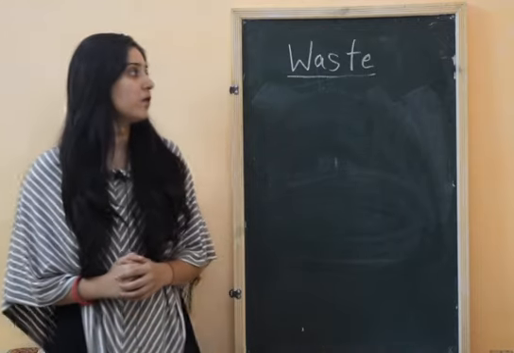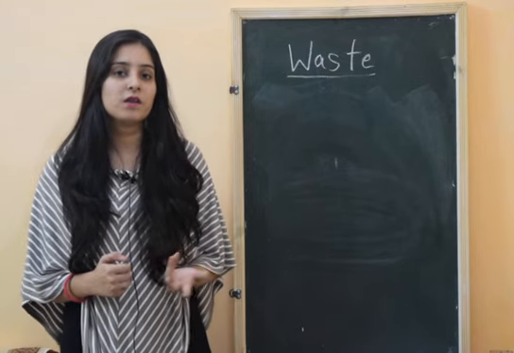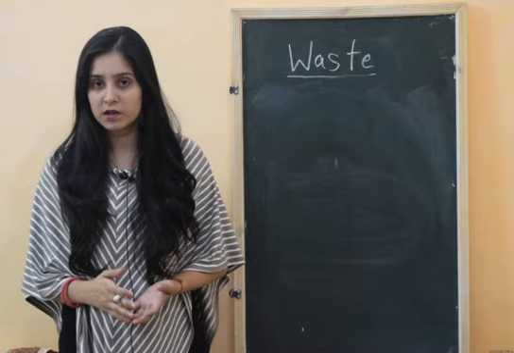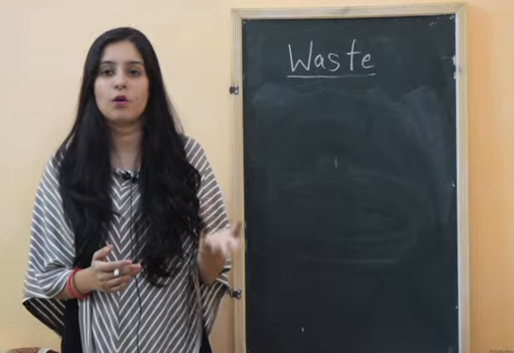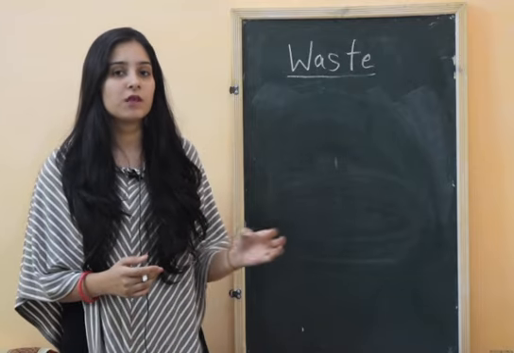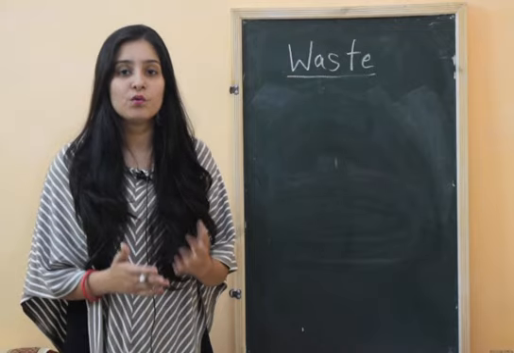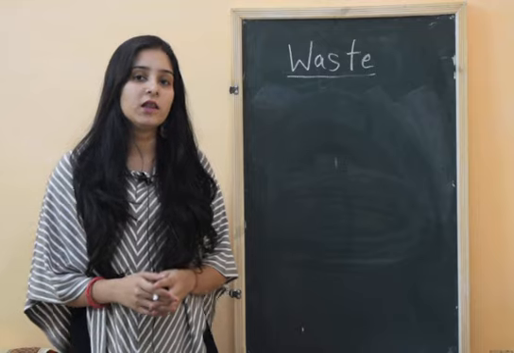So we will first discuss what we mean by waste. Waste is nothing but the things which are useless for us, they are not needed for us and they may be thrown away. All those materials which do not have any use for us are called waste material.